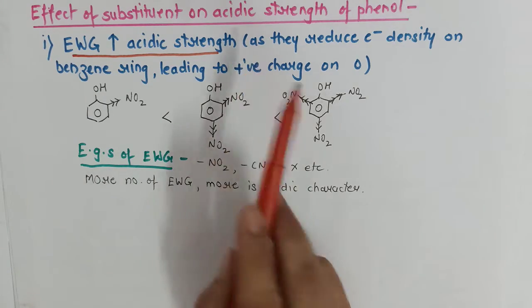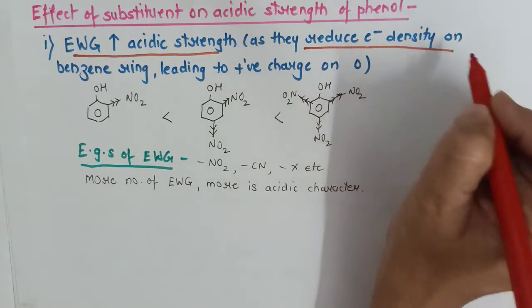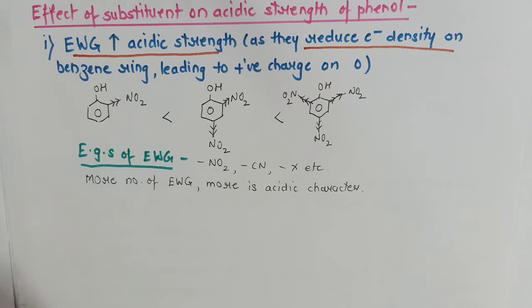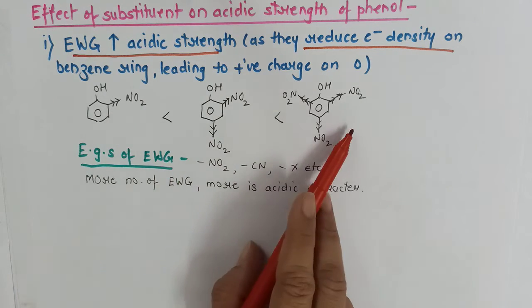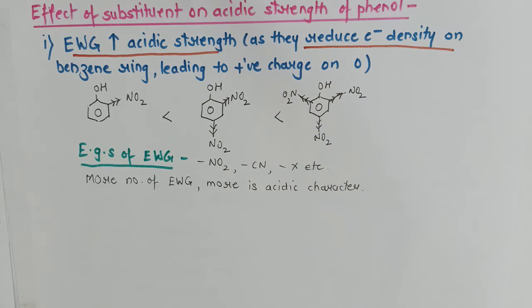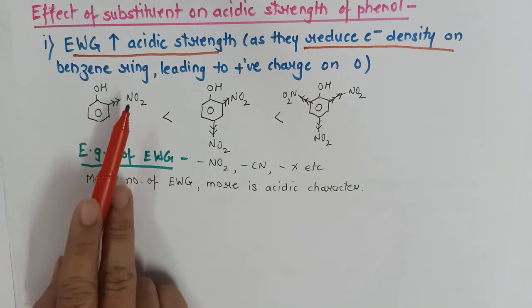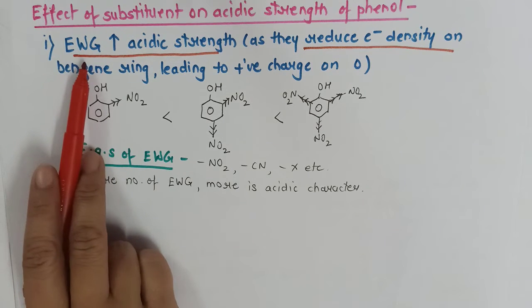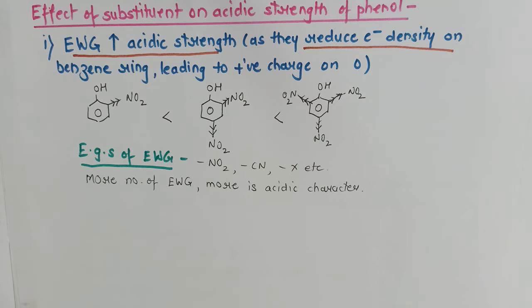These electron withdrawing groups reduce the electron density on the benzene ring, and therefore it leads to a positive charge on the oxygen atom. As the positive charge is there on the oxygen atom, again the OH bond will become much weaker. Hydrogen release will be easy, and therefore if phenol is substituted with an electron withdrawing group, it will increase the acidic character.